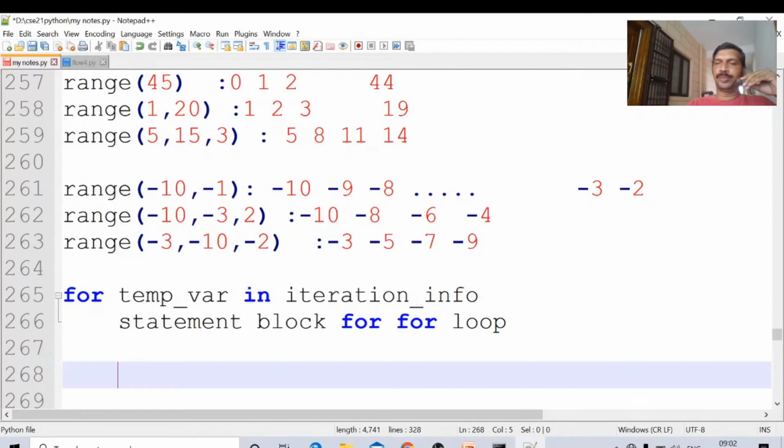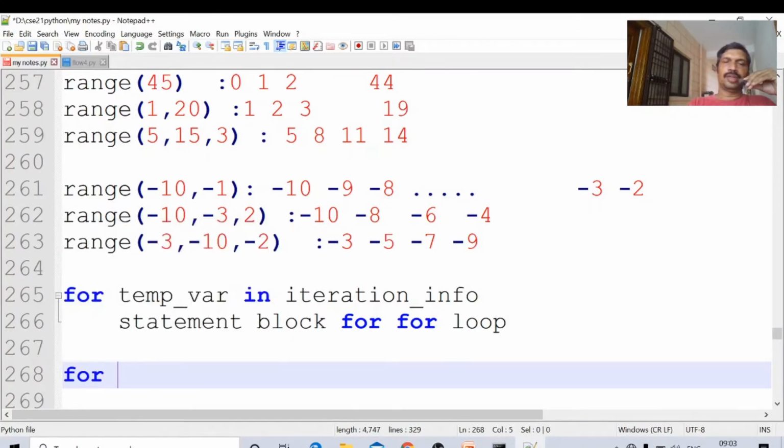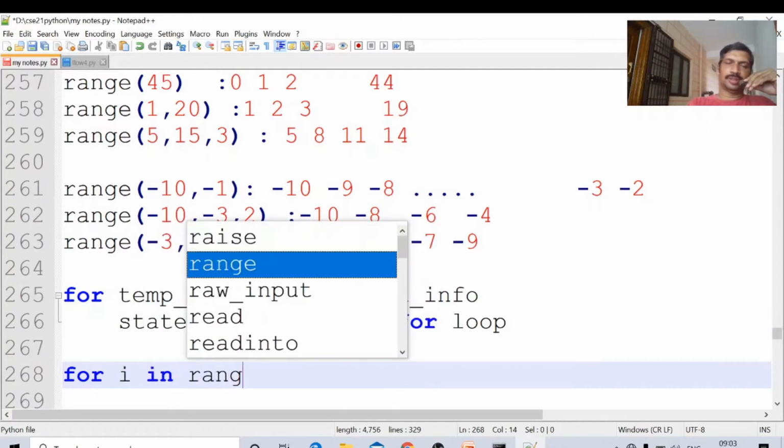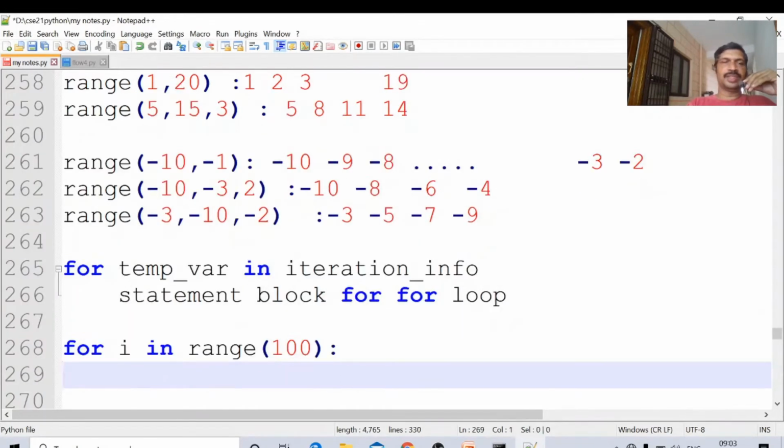I want to print the numbers from 1 to 100. How will I write the statement in order to print the numbers from 1 to 100? For i in range 100, colon, tab, print i.